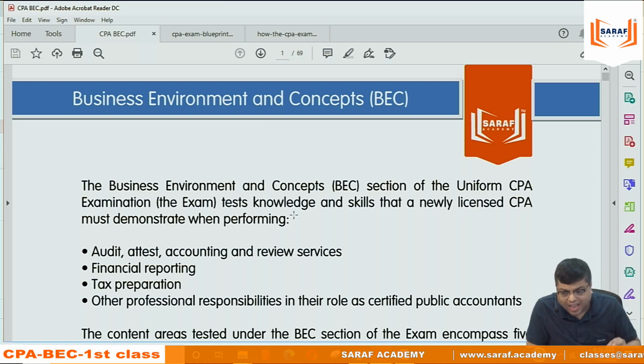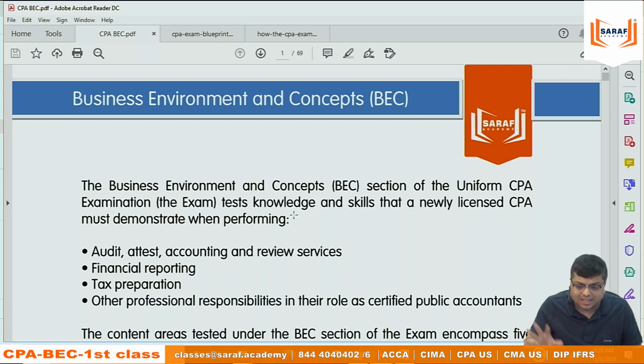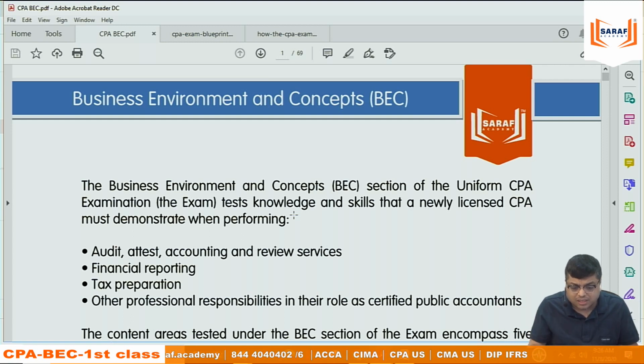But finance, everything is there. Futures, options, swaps, capital budgeting, NPV, IRR, everything is included. IT: without IT, not a single organization can work. I cannot work. So knowledge of IT, basic understanding. What are information systems, MIS, how they work, how they help the organization, those things are there.